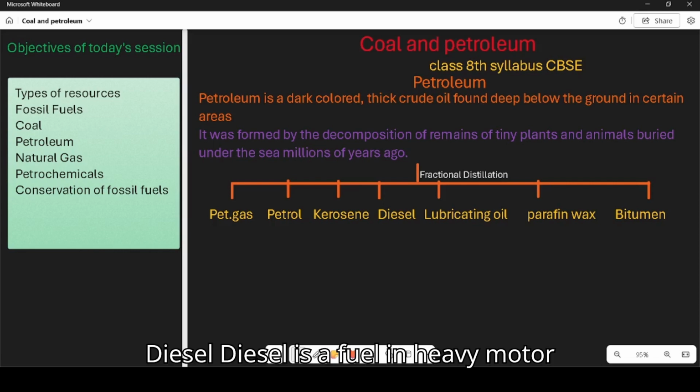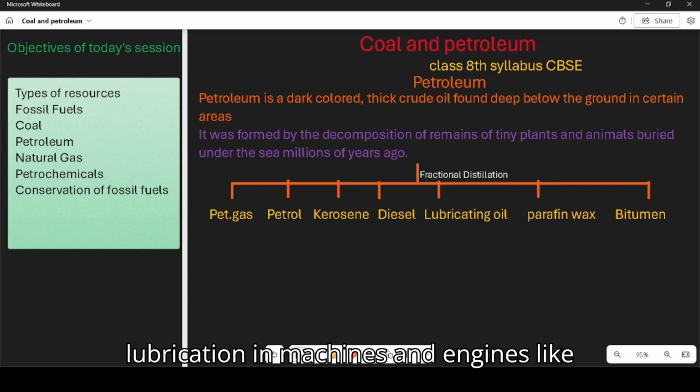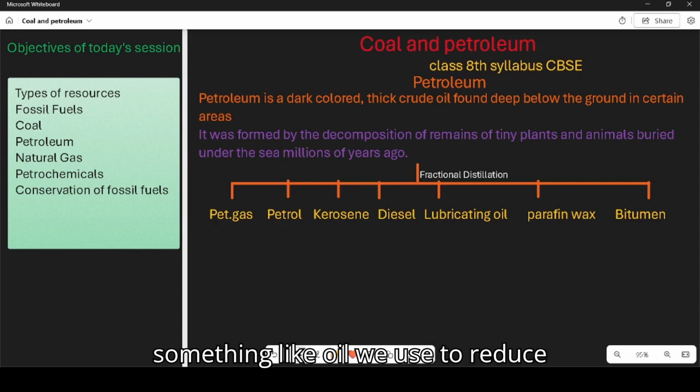Diesel is a fuel in heavy motor vehicles such as buses, trucks, and tractors. Lubricating oil is used for lubrication in machines and engines, like oil we use to reduce friction. Paraffin wax is used for making candles, Vaseline, ointments, etc. Bitumen is a residue left behind during fractional distillation. Now it is used in place of coal tar to metal the roads. Petroleum gas which is liquefied under pressure is called liquefied petroleum gas. It mainly consists of butane.